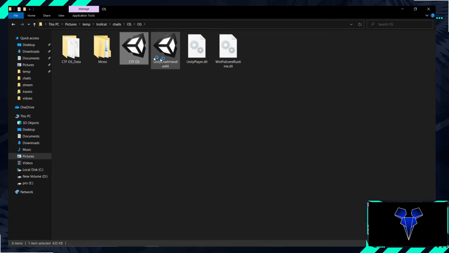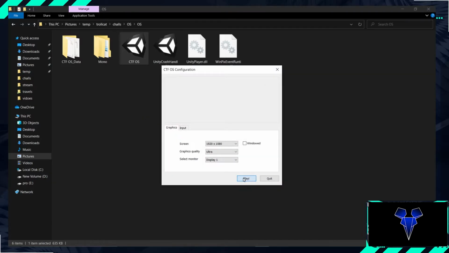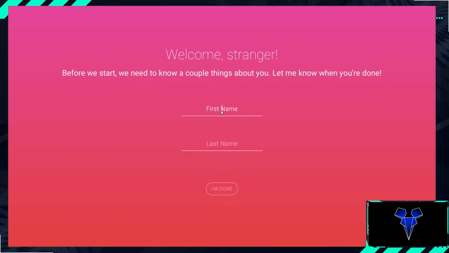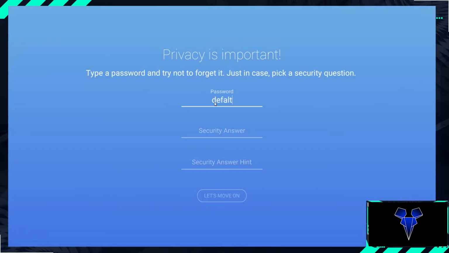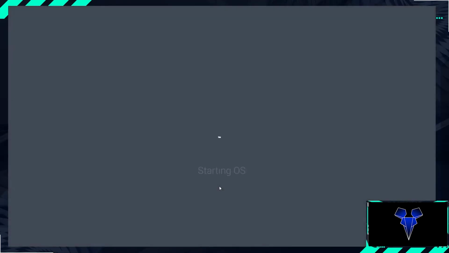It is made in Unity. Yeah, play. Supposedly it is an OS, but let's see what it holds for us. Okay, so we have to sign up. So let's just say default, and default, password would be default again. Let's move on. Okay, we don't want to see a photo. We are ready to go.